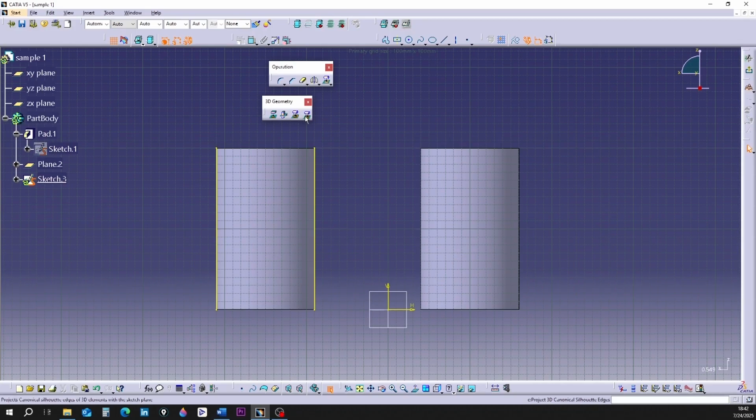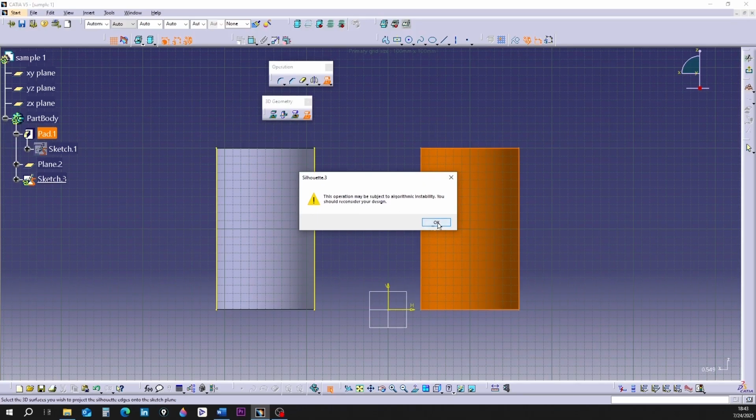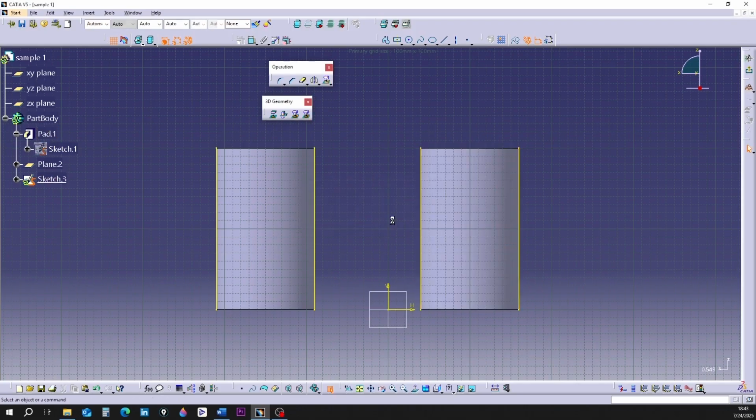I'm activating the command again. I'm clicking on the surface of the second cylinder. Two more vertical lines are formed on the surface of the second cylinder. I'm moving the mouse over the outer vertical lines. It can be seen that each line can be selected alone. I'm clicking on the outer lines and pressing the delete key.